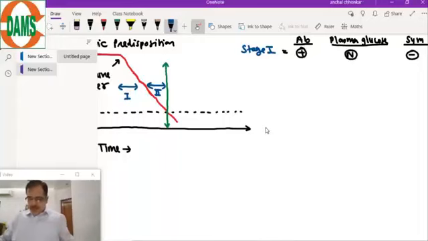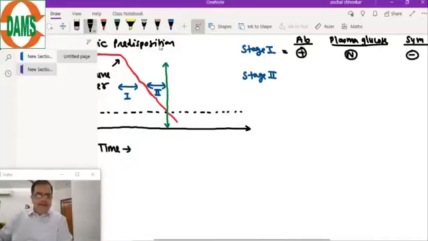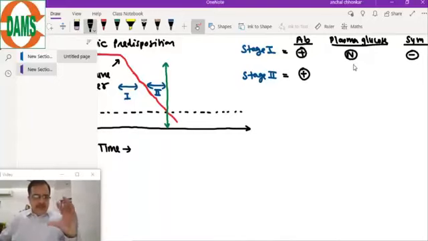So in stage 2, there will be the presence of antibody, and plasma glucose will be in a pre-diabetes range. Symptoms will not yet occur. So pre-diabetes, plasma glucose, and symptoms will be absent.